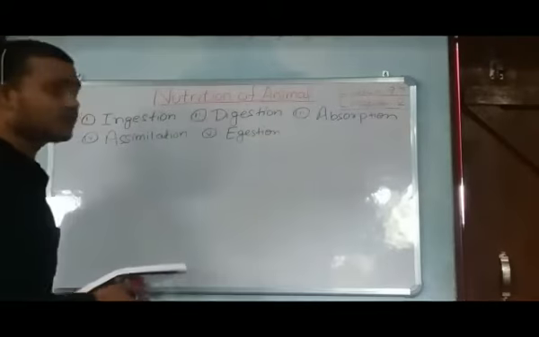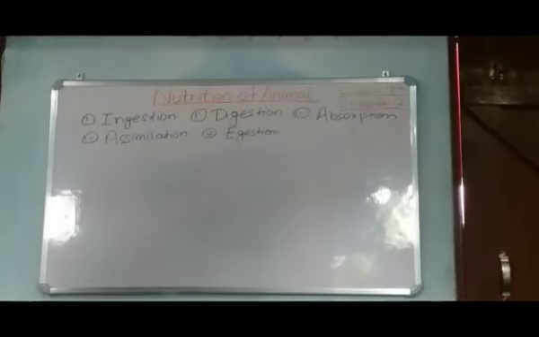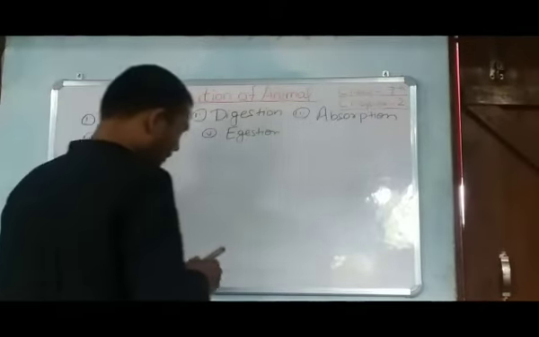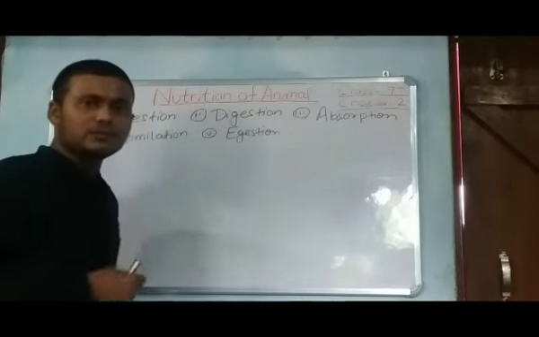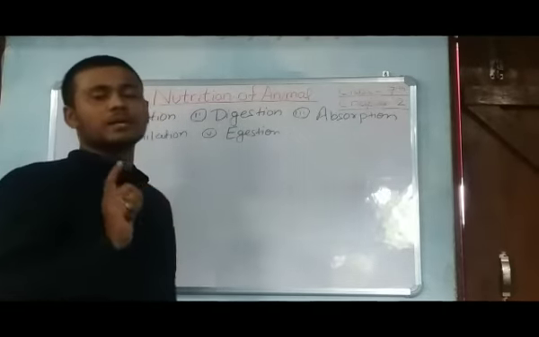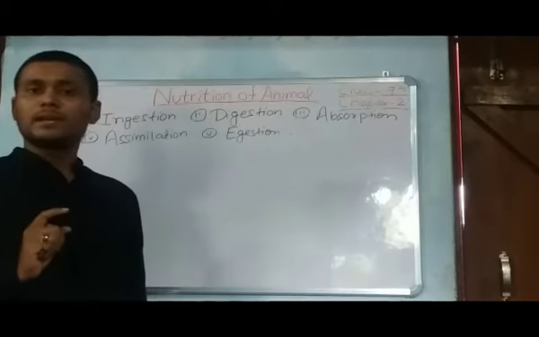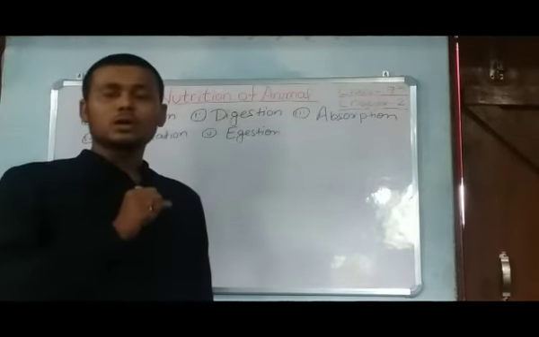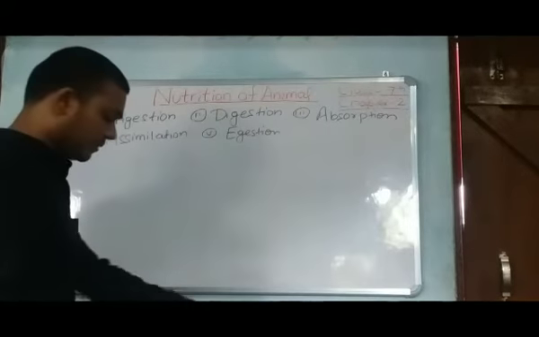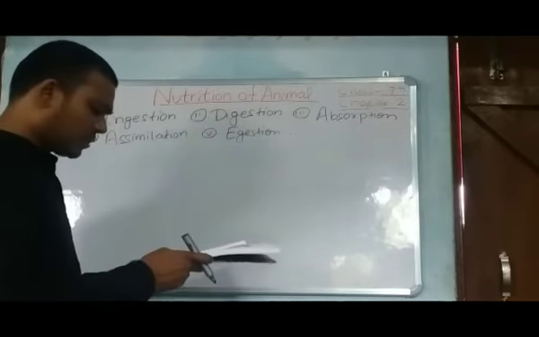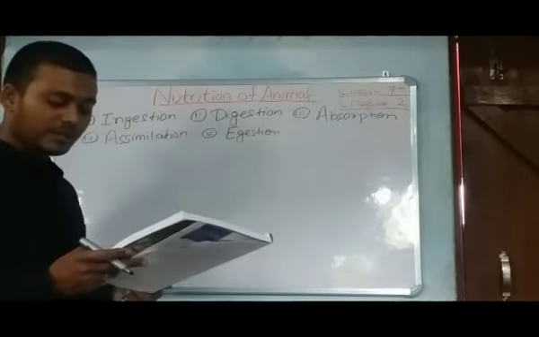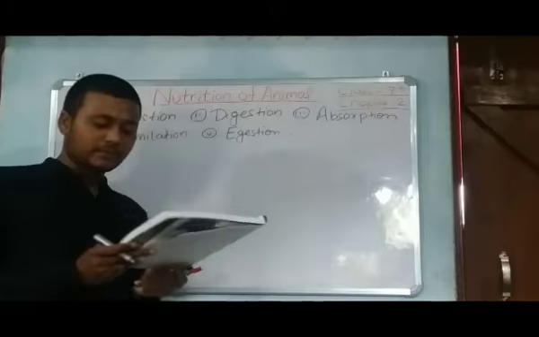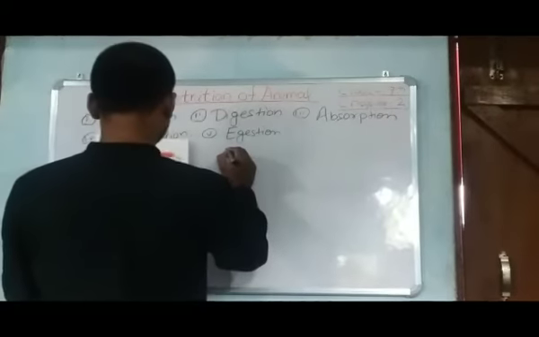So amoeba has pseudopodia. What is pseudopodia? Pseudopodia is a part of their body by which amoeba takes in food and gets out the food. Amoeba has only one way by which it takes food or gets out the food. Whatever food it eats or gets out, amoeba does so only with the help of pseudopodia.